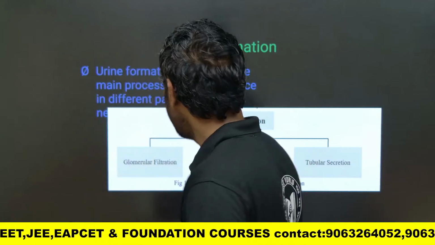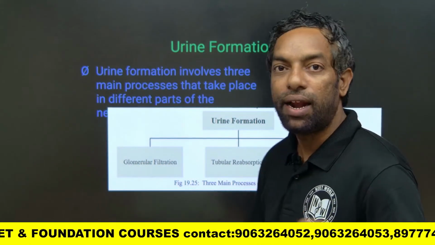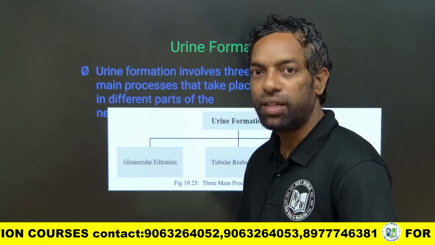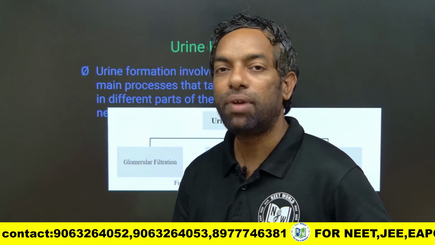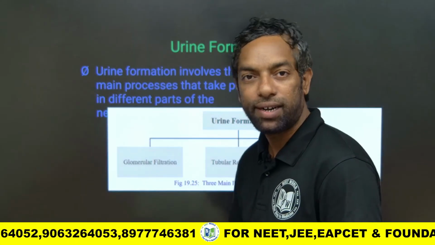Okay, urine is what? Urine is nitrogenous waste. If it is accumulated in the animal tissue, that tissue is going to be toxic. So that should be eliminated. There is a process for it, like the excretory system.